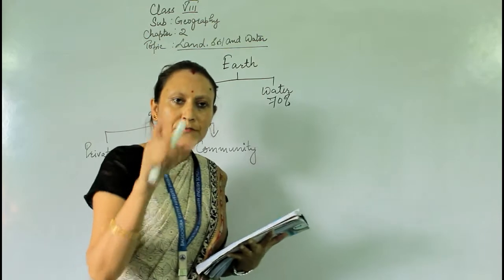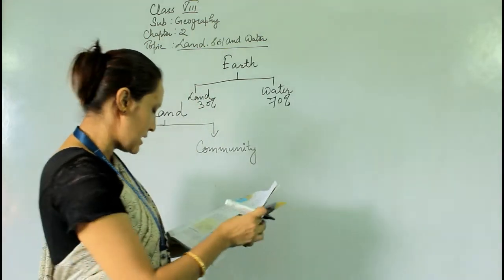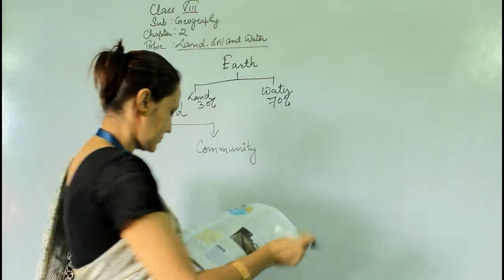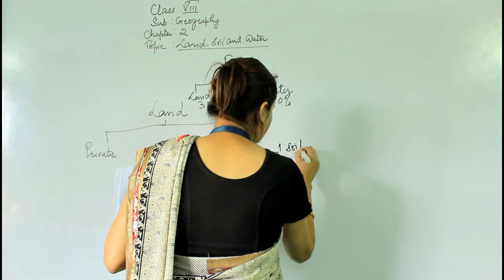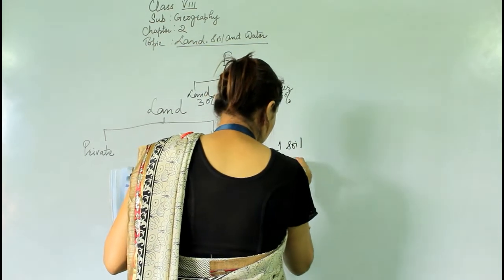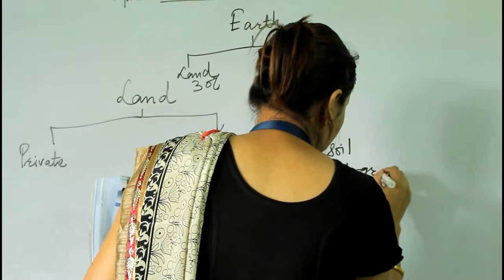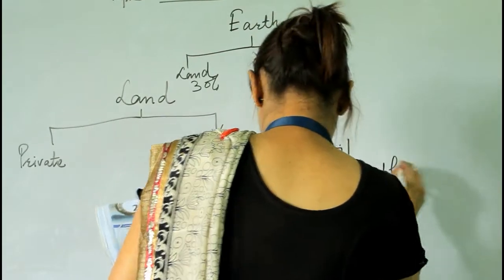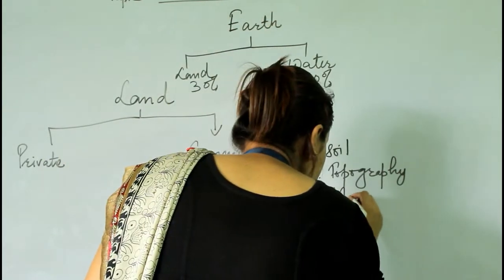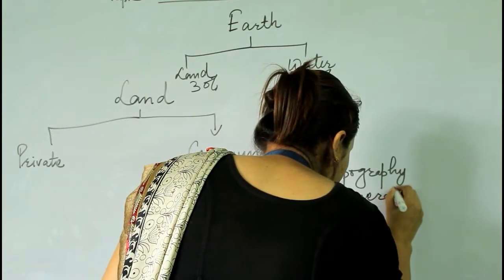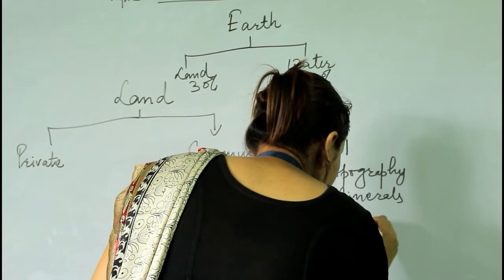Now there are several factors which determine the land use pattern. Number one, soil. Number two, topography. Number three, minerals. Number four, availability of water.